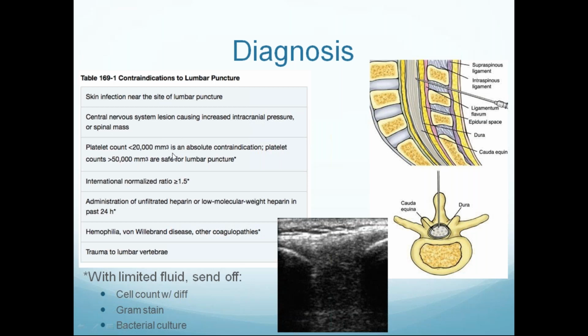That bleeding causes hematomyelia, which leads to paralysis. If the patient has an INR more than 1.5, it means presence of coagulopathy, and lumbar puncture is contraindicated. If the patient is taking unfractionated heparin or low molecular weight heparin, it is also a contraindication. The presence of inherited coagulopathies like von Willebrand disease or hemophilia, or trauma to the lumbar vertebrae, are all major contraindications for lumbar puncture.